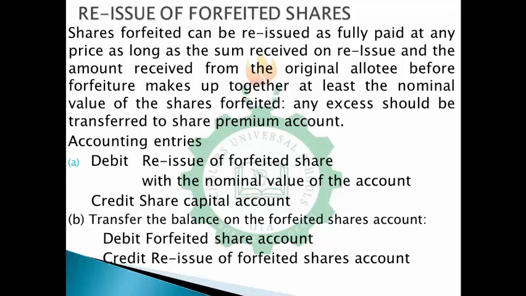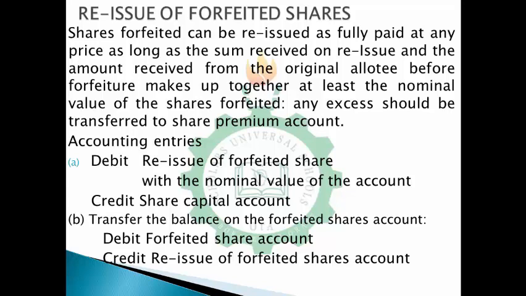So the accounting entries you'll be passing at the point of reissuing is you debit reissue of forfeited shares with the nominal value of the shares, then you credit share capital account. You understand? It's just like you are giving shares on calls, like maybe first call or second call or third call, as the case may be. So you credit share capital account, then debit reissue of forfeited share.